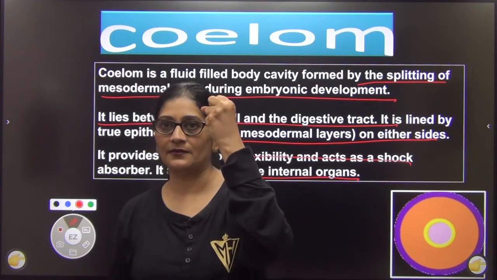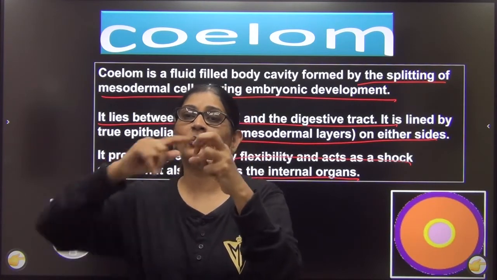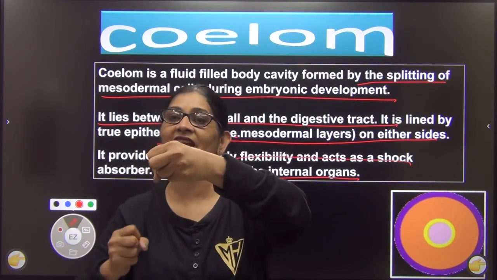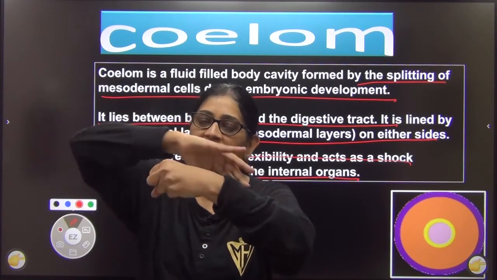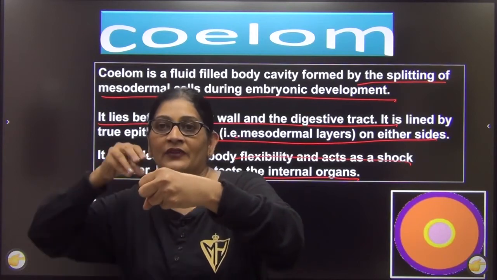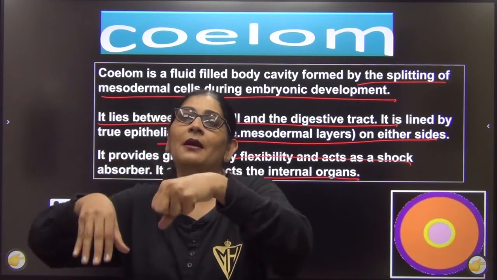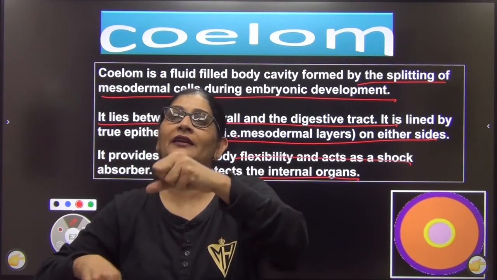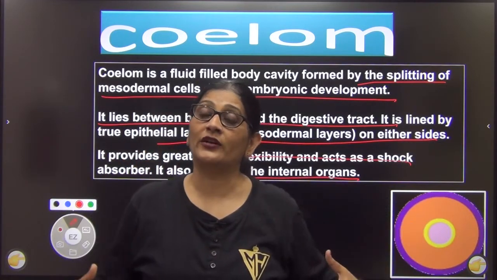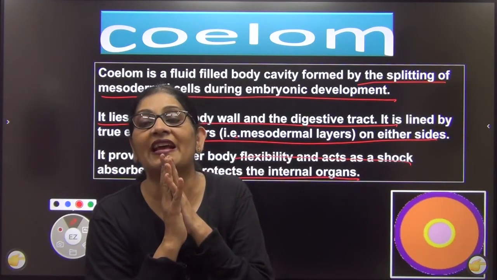See, this is my fist. You hit me, it hurts. Now what I will do is I'll take a polythene का packet, fill it with water and put my hand inside it. That means this is my hand. Then there is a polythene packet and it is filled with water. Now if you hit it outside, your pressure will diffuse in the form of waves in the water. As a result, my hand will keep on floating properly without much damage. So this coelom में जो आपके external organs हैं, and since it is filled up with fluid, it gives protection to the internal organs as well.